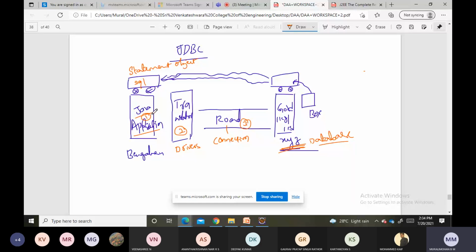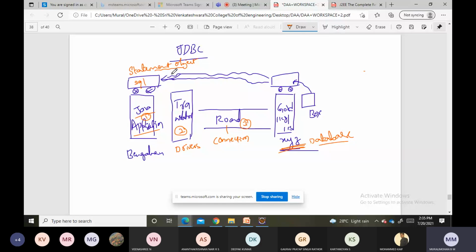That is the task of your statement object. Kindly remember this diagram; if you remember it, then 90% of your JDBC concepts are completed. So what is the task of the statement object? To carry the SQL query from the Java application to the database, get the results from the database, and carry them to the Java application.